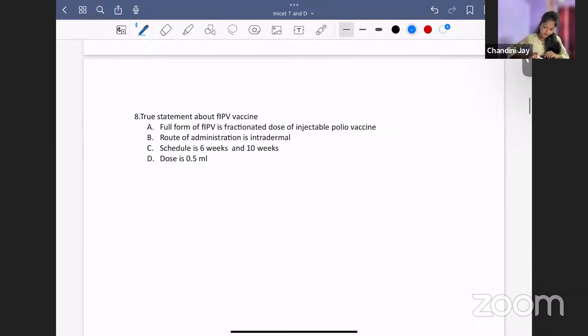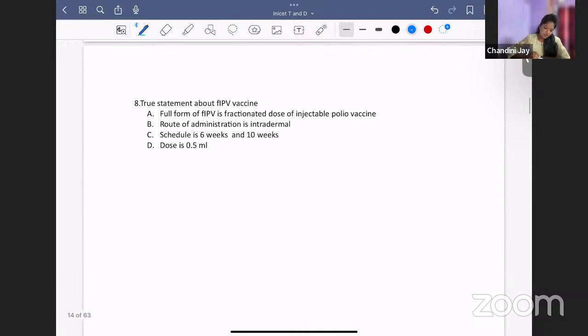True statement about FIPV vaccine is: full form of FIPV is fractionated dose of injectable polio vaccine. Is it true? No, it's not right. It is fractional inactivated polio vaccine. IPV is not injectable polio vaccine. It is inactivated polio vaccine. Please remember.